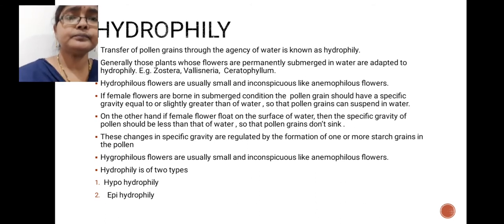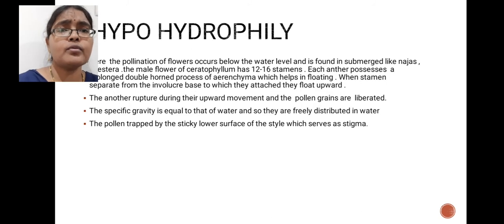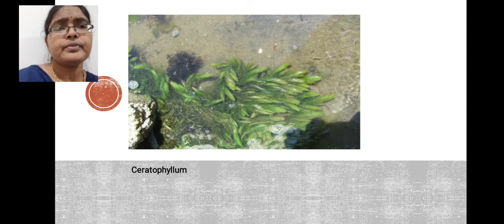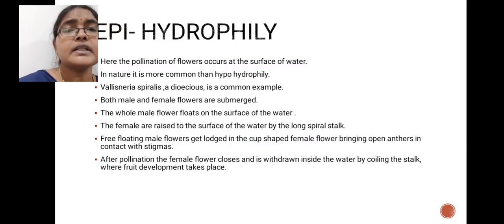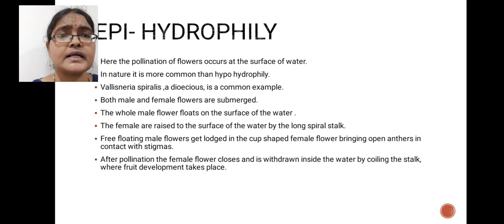Hypohydrophily means pollination occurs beneath the water. Examples for this hypohydrophily are Najas and Zostera. Epihydrophily means pollination occurs on the surface of water. Vallisneria is the best example for this epihydrophily.